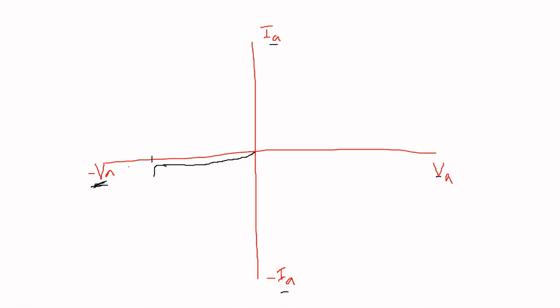this current suddenly increases. That voltage is called the reverse breakdown voltage, that is VBR. Up to this voltage we get a very small amount of reverse leakage current. After reaching the reverse breakdown voltage, this current suddenly increases. This is about the first case.